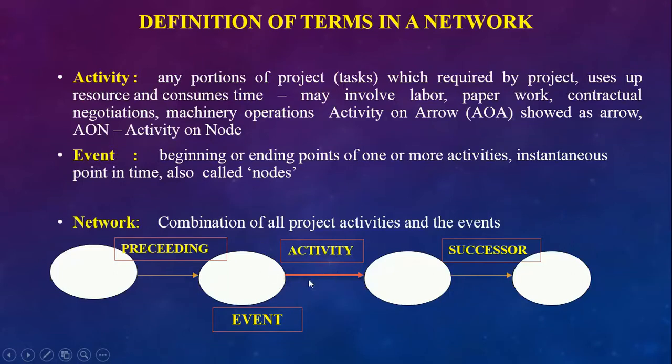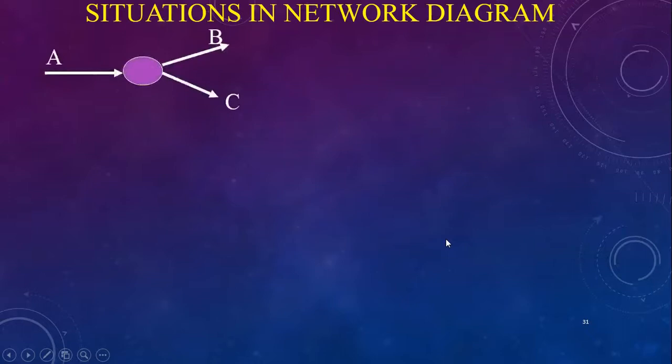Okay, in this activity diagram, these are the events. The activities at the back are the predecessors, and the ones ahead, in the front, are the successors. Activities in the back are called predecessors, and activities in the front are called successors. Now, the situations in a network diagram, we'll see one by one.